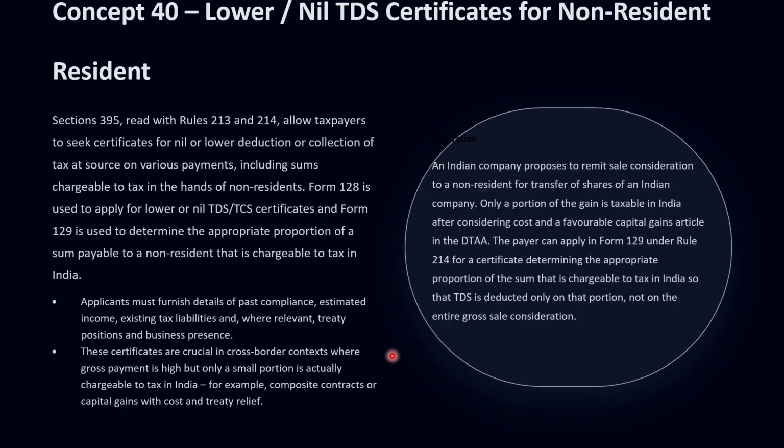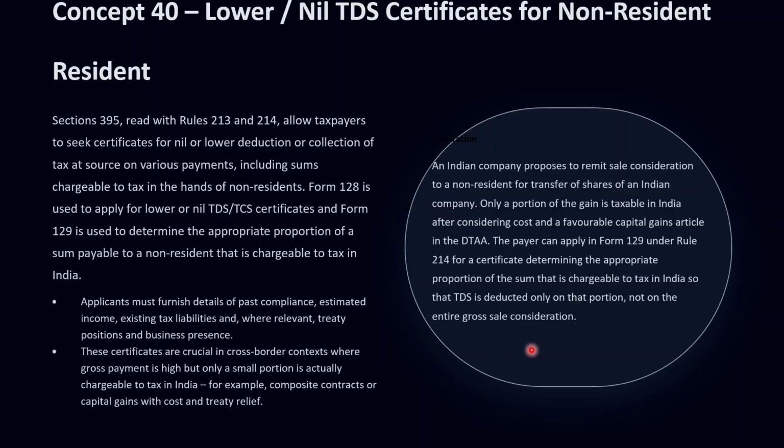Once the assessing officer issues a certificate, the payer can deduct tax only at the approved rates or on the approved taxable proportion instead of on the entire gross remittance. So we have to deduct the tax accordingly.